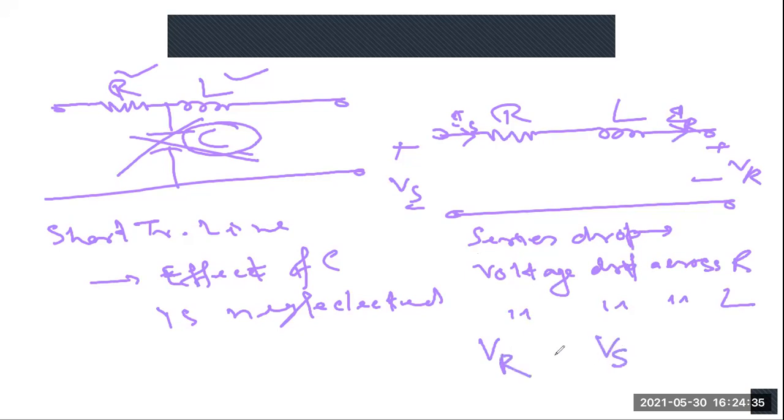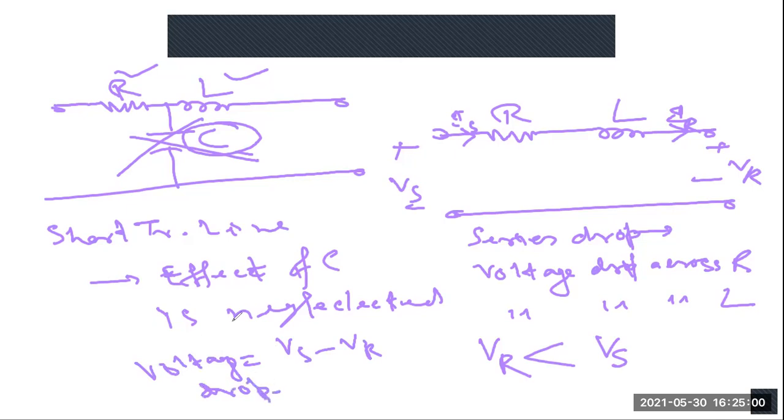Will this be greater or less? Tell me. Less. So VR will be less than Vs. That means the receiving end voltage will be less than the sending end voltage. So Vs minus VR is actually the voltage drop.